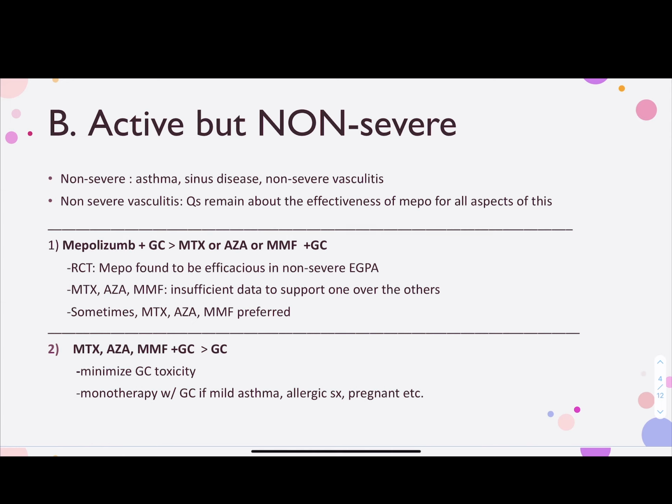Individual factors need to guide therapy, of course, and sometimes using methotrexate, Imuran, or CellCept may make more sense. There's insufficient data to support one over the others between methotrexate, Imuran, or CellCept. Number 2, use methotrexate, Imuran, or CellCept with glucocorticoid rather than glucocorticoid alone in order to minimize steroid toxicity. Glucocorticoid monotherapy may be appropriate if patient has mild asthma or allergic symptoms or if patient is pregnant.